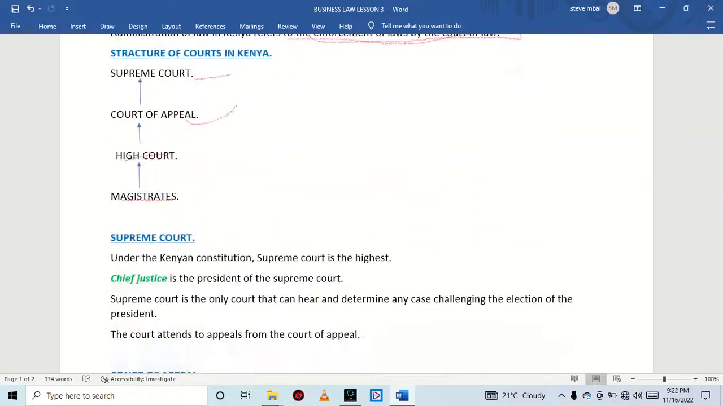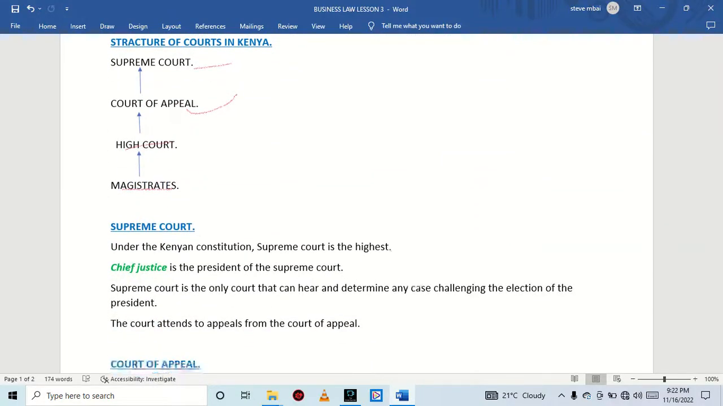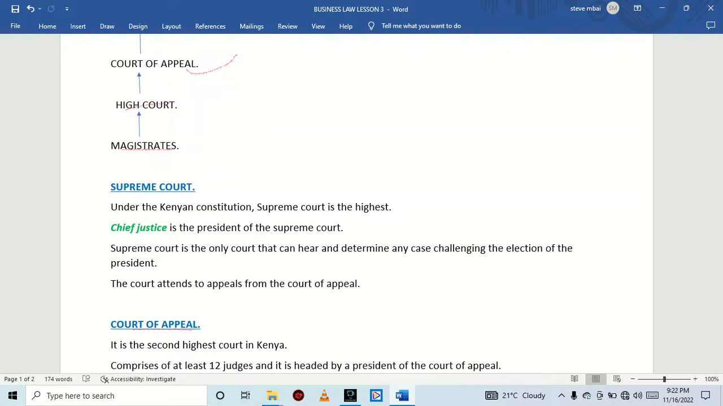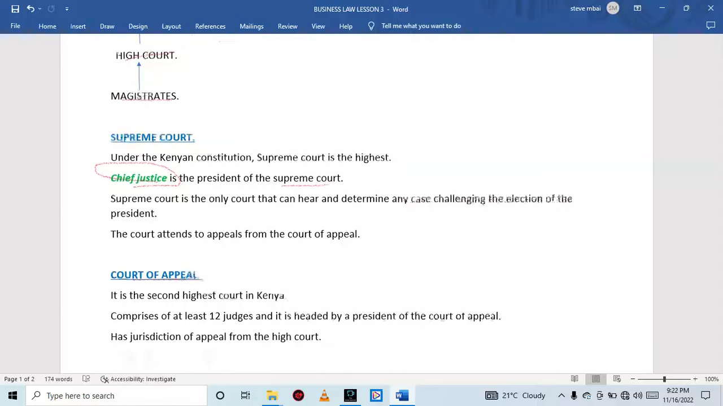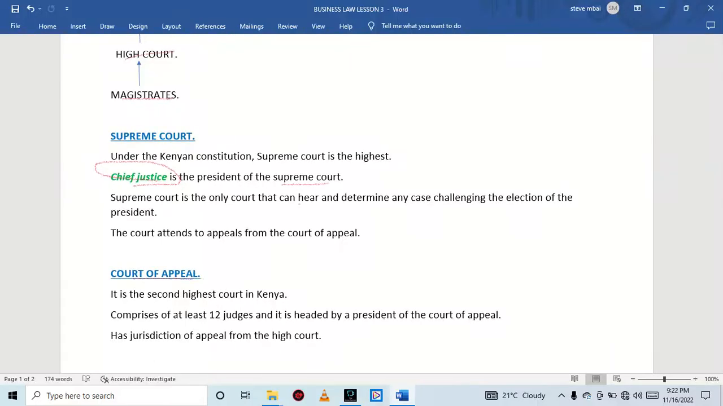So under the Kenyan Constitution, the Supreme Court is the highest, and the president of the Supreme Court is known as the Chief Justice. So the Chief Justice is the president of the Supreme Court. In addition, the Supreme Court is the only court that can hear and determine any case challenging the election of the president. For example, if there are any disagreements arising from the election of the president, it is the duty of the Supreme Court to rule on that case.